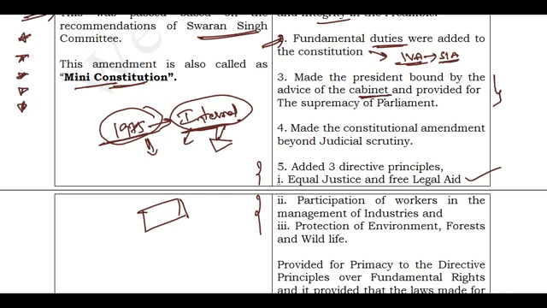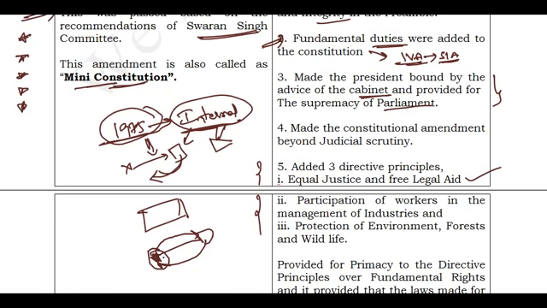So it made Parliament supreme as compared to the president. If the cabinet gives some advice to the president, he is bound to follow that advice. He cannot send it back for reconsideration. The general procedure is that once a recommendation given by the cabinet reaches the president, he can send it back for reconsideration. So this is how the process works.